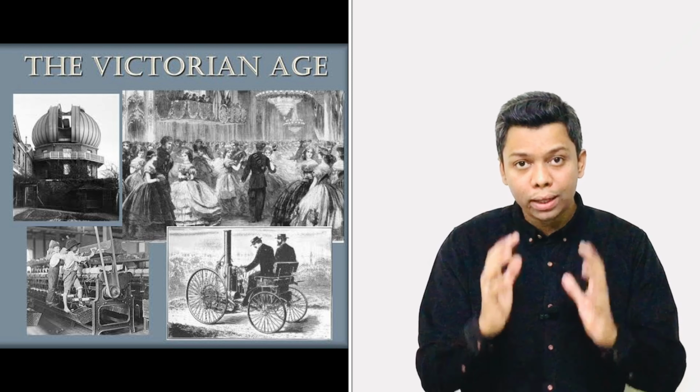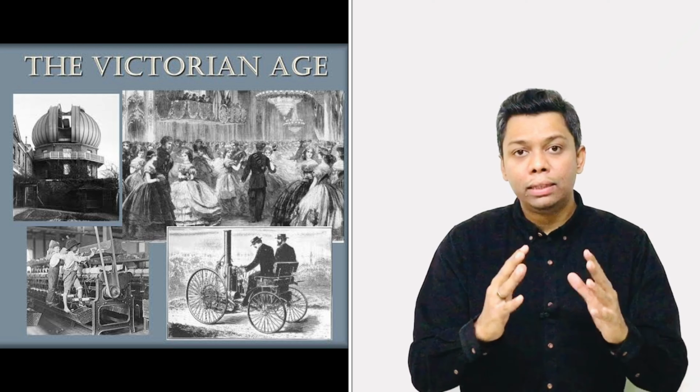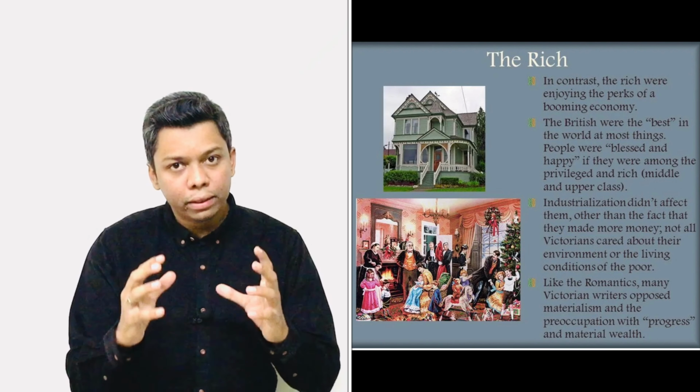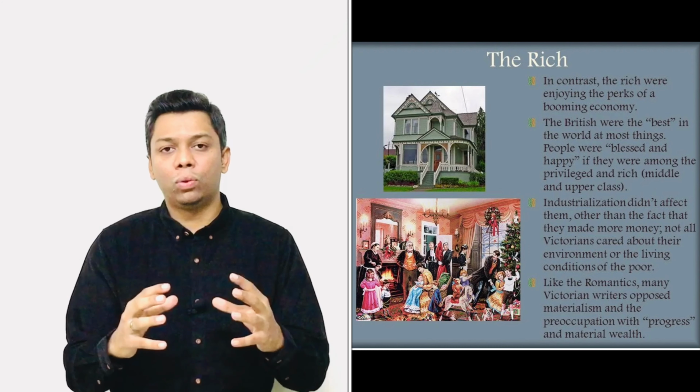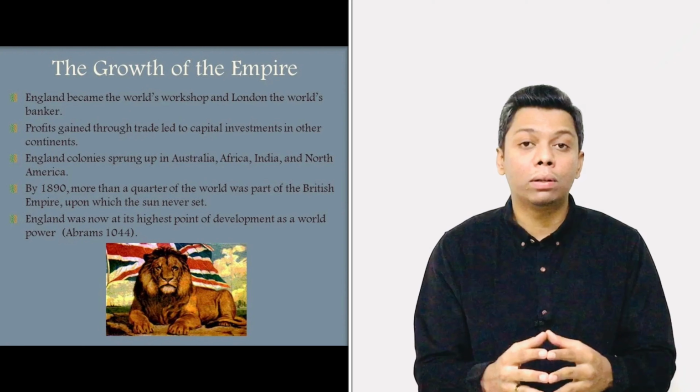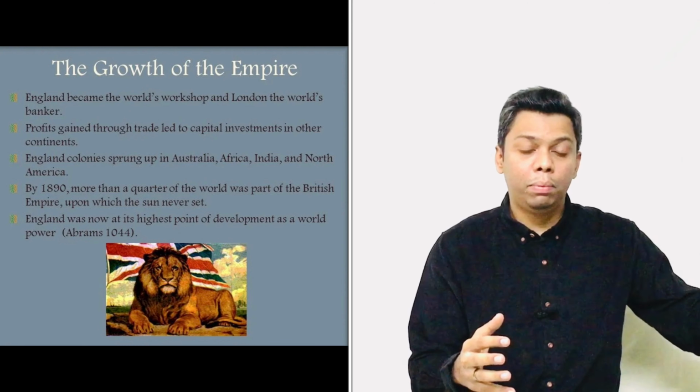And because of industrialization, the people in the lowest strata were earning money, but not as much as those people who had their own industries. And at this point of time, in the reign of Queen Victoria, England became the world's foremost imperial power, as I told you in the previous videos.